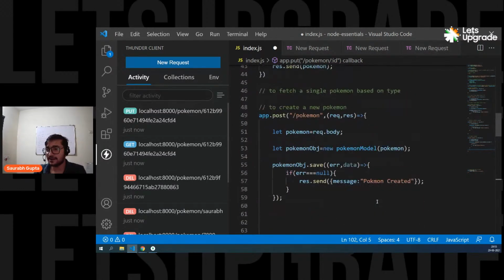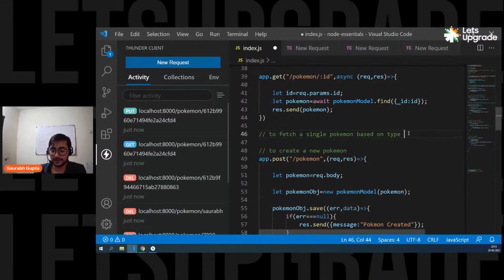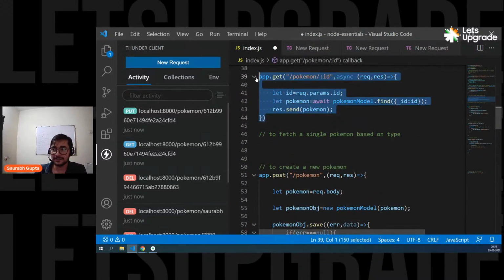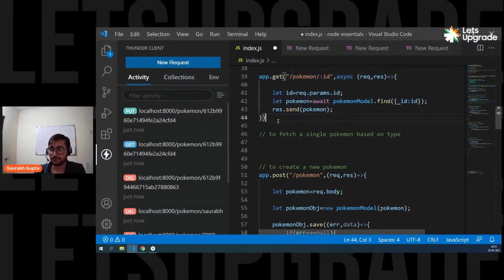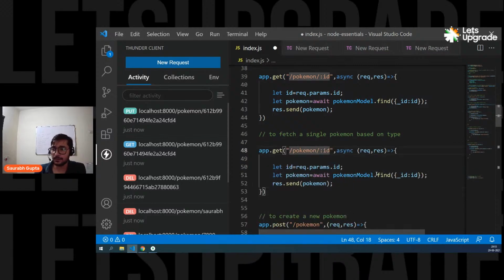And yes, I was creating one more endpoint to fetch Pokemon based on type. Here we go. See, you can copy the exact same function, guys. And call it Pokemon slash type, and then slash type variable. So basically, if I want to call it, I'll write slash Pokemon slash type slash grass or water. And based on that, I should be getting it.